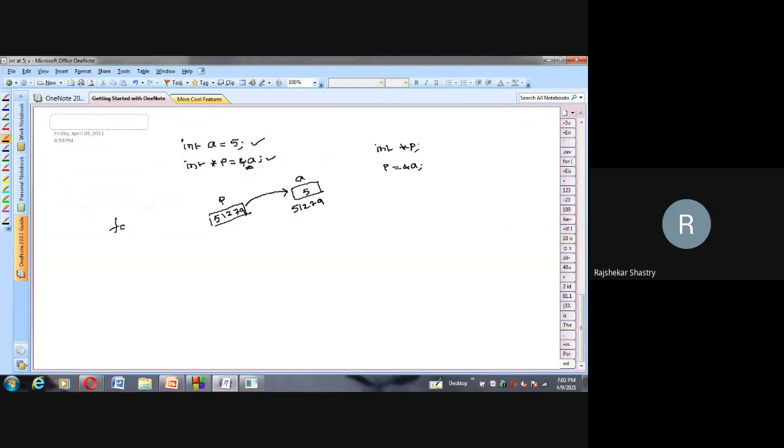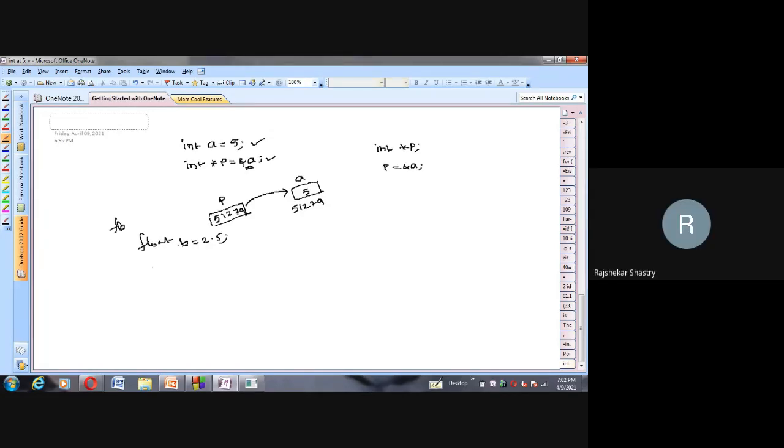Now tell me, suppose I take a floating variable, float b equal to 2.5. A float type variable I have taken. Now a pointer of which type should be taken? I want to store the address of b here. b is a value variable, remember, because it's holding 2.5, which is a value. Now I want to store the address of this b, so I have to declare the pointer variable. How can I declare it, Amma? Integer, sir.